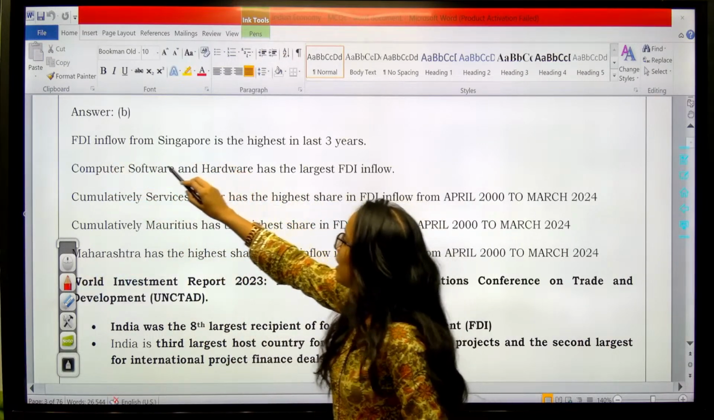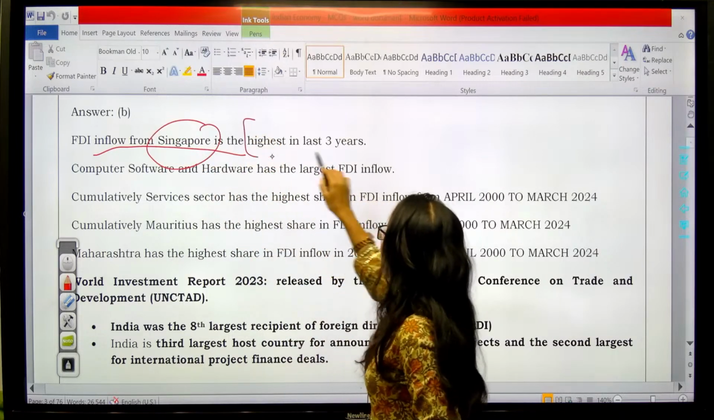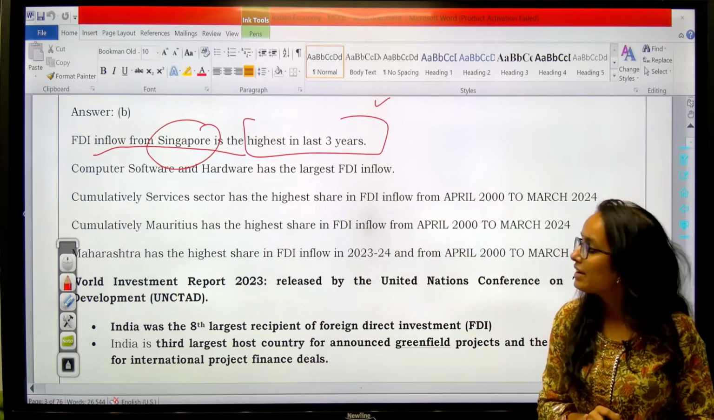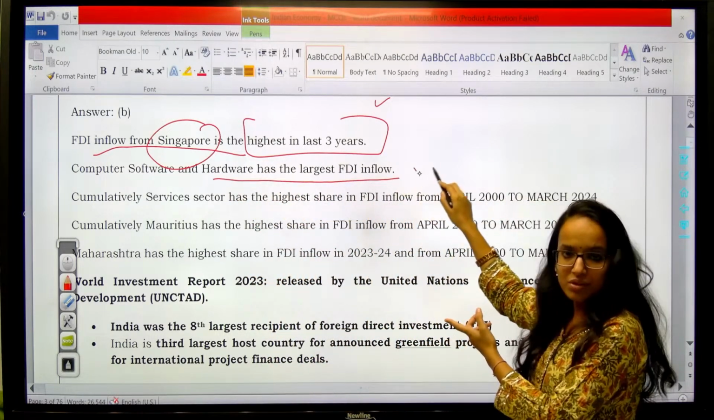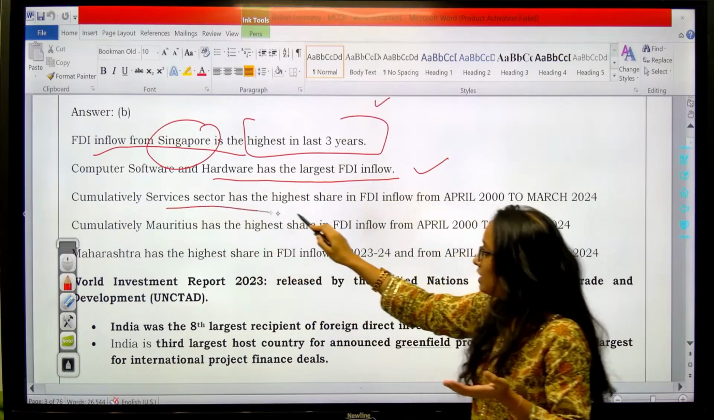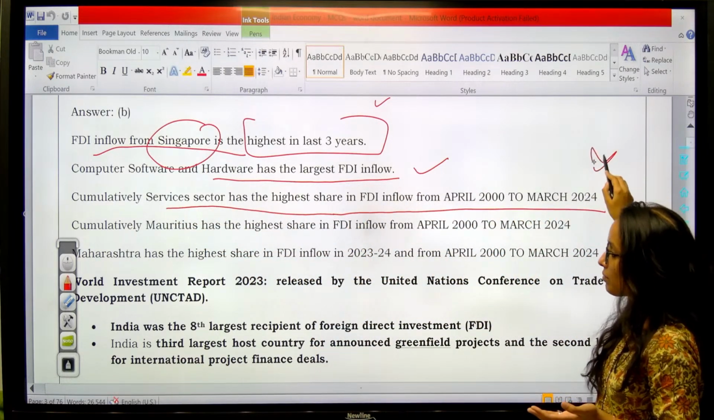FDI inflow from Singapore is the highest in the last 3 years. Computer software and hardware has the largest FDI inflow. That is the true statement. Cumulatively, the services sector has the highest share in FDI inflow. That is also true.